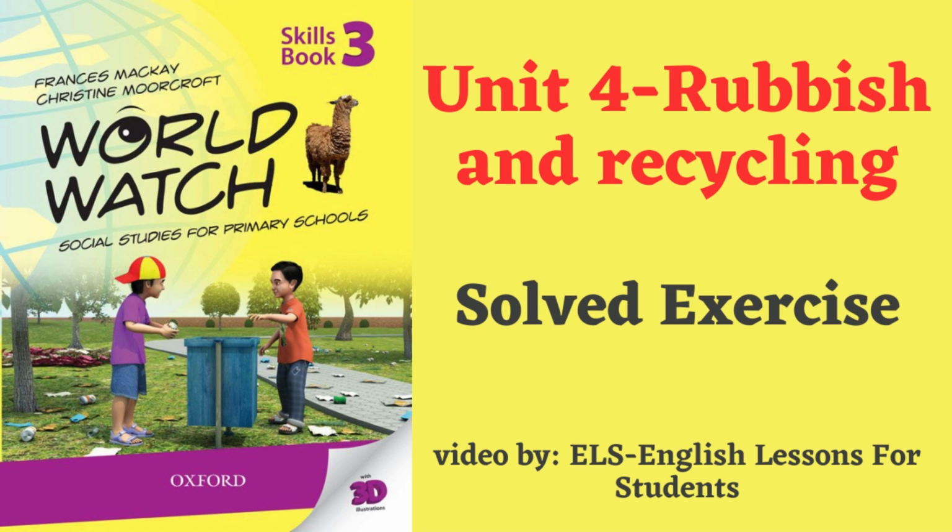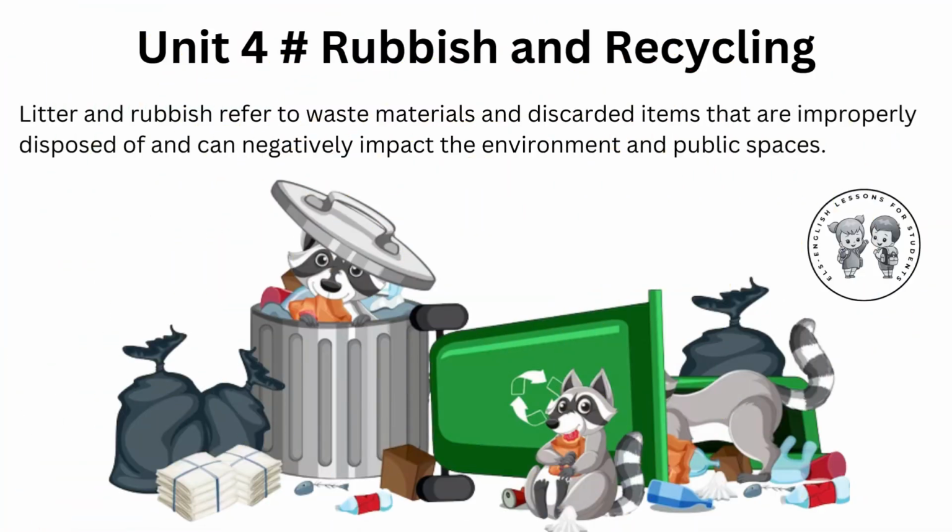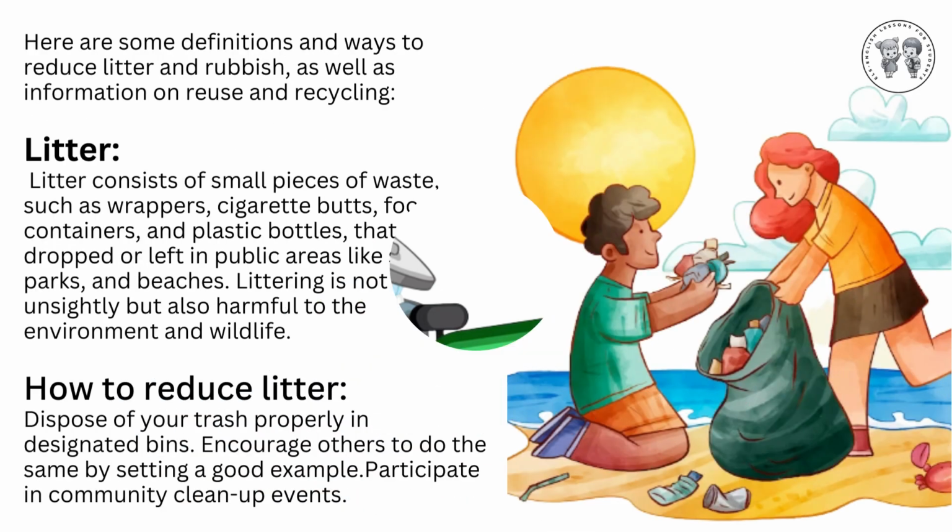Rubbish and recycling. Litter and rubbish refer to waste materials and discarded items that are improperly disposed of and can negatively impact the environment and public spaces. Here are some definitions and ways to reduce litter and rubbish, as well as information on reuse and recycling. Litter. Litter consists of small pieces of waste, such as wrappers, cigarette butts, food containers, and plastic bottles, that are dropped or left in public areas like streets, parks, and beaches.